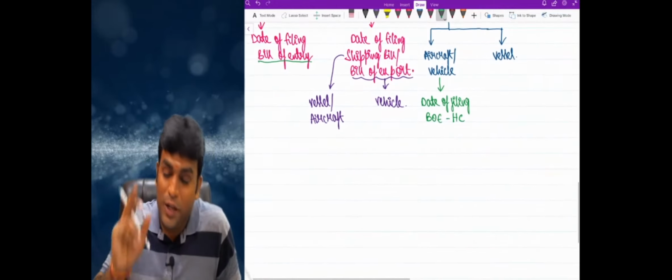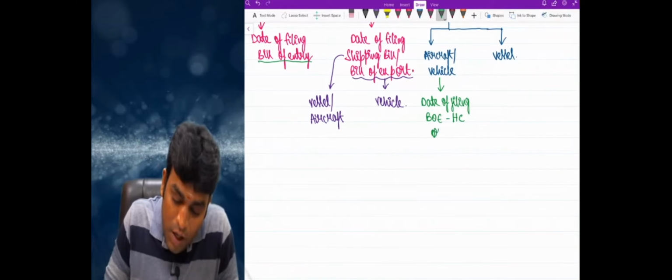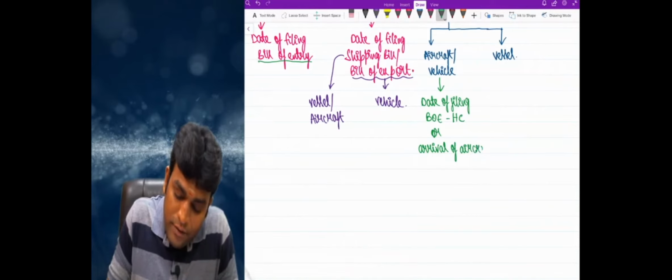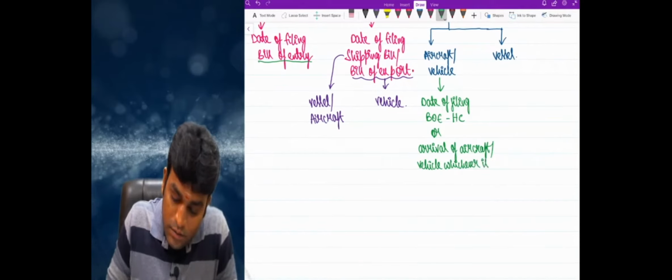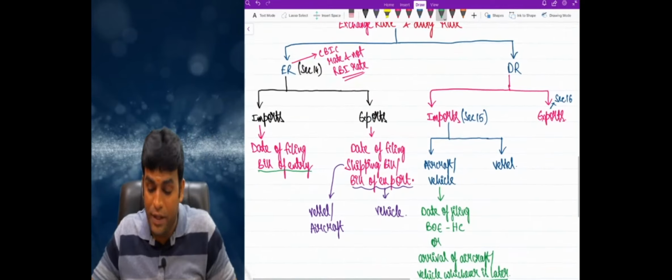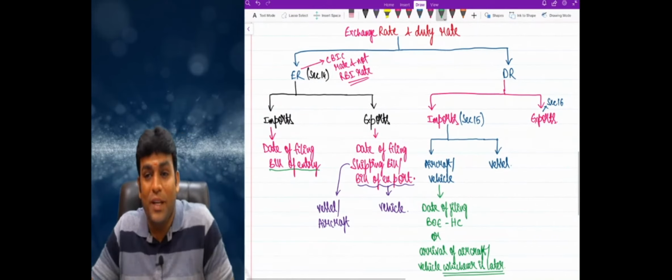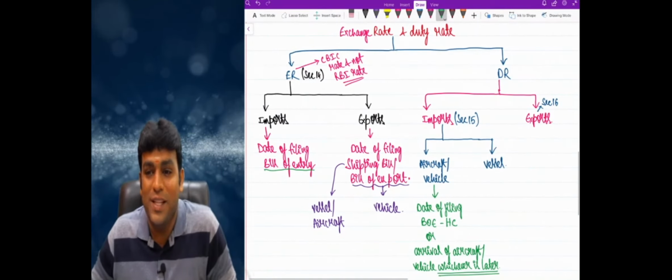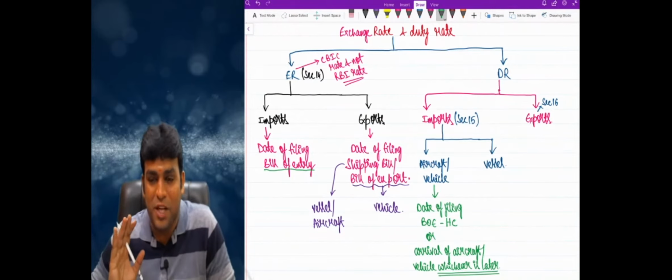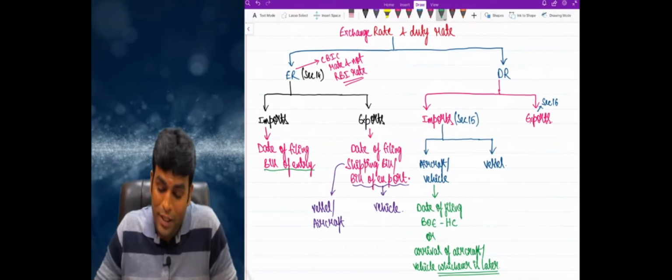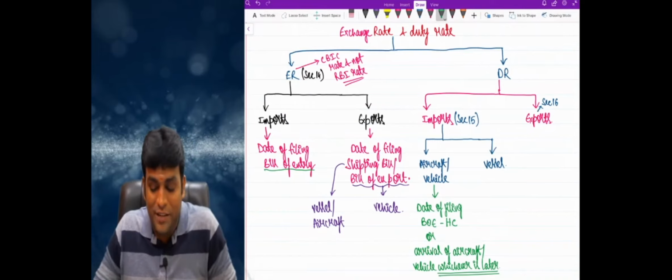See now, date of filing bill of entry for home consumption or arrival of aircraft or vehicle, whichever is later, my dear friends. Sir, something very interesting concept. Kindly please look at that, my dear friends. So in case of aircraft or vehicle, what is the answer, my dear friends? Date of filing bill of entry for home consumption, when the bill of entry is filed. Or what, my dear friends? Arrival of aircraft or vehicle, whichever is later.